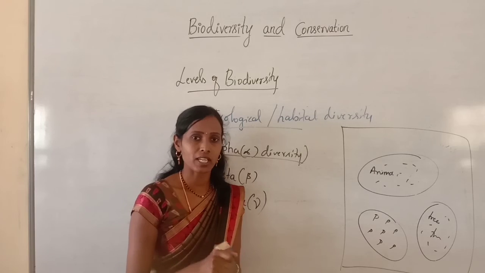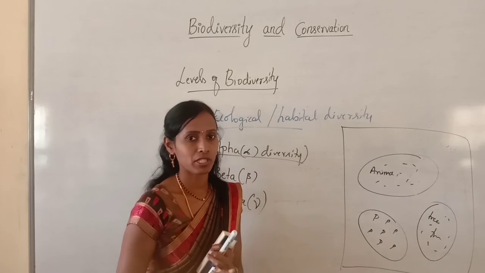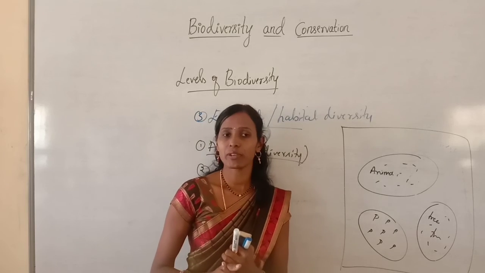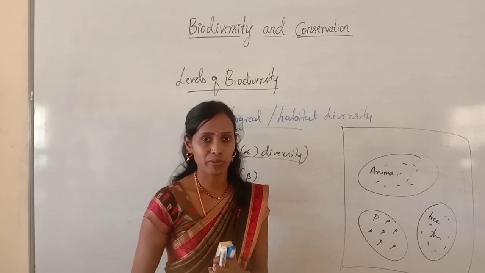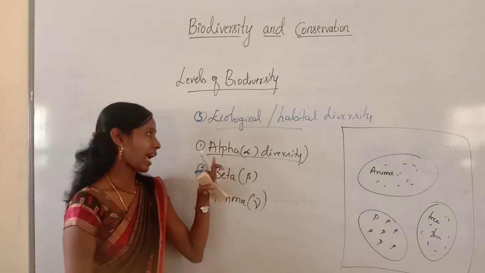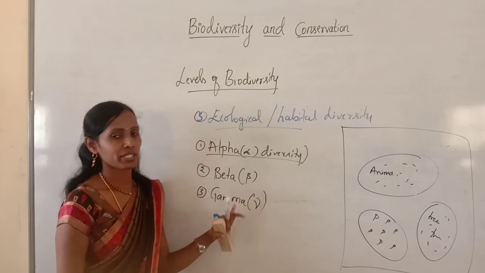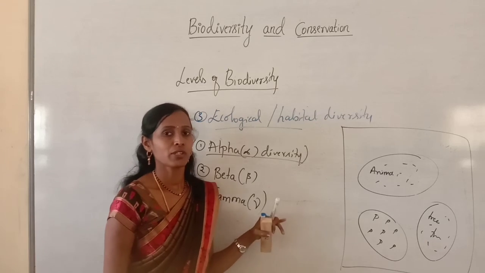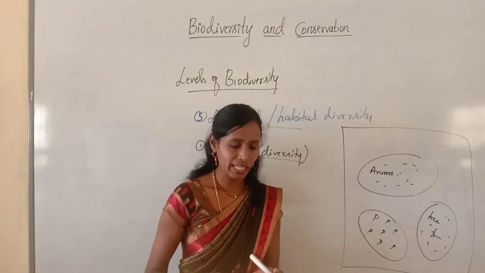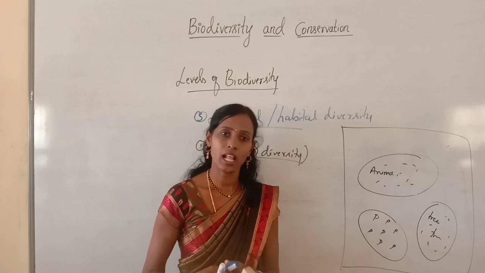So this completes the 3 levels of diversity: genetic diversity, species diversity and ecological diversity. Under ecological diversity, we have 3 types: alpha diversity, beta diversity and gamma diversity. So this completes the levels of biodiversity, and in the next class we will start with the new concept.